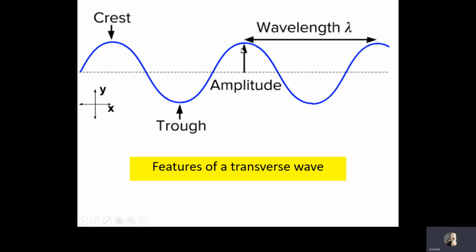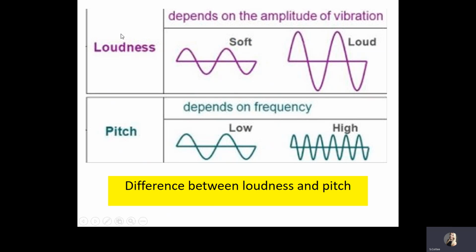Now the wavelength and the amplitude vary depending on how loud the sound is or how high or low pitched the noise is as well. So the loudness of the sound depends on the amplitude. If the amplitude is bigger, then the sound is louder. The pitch of the sound depends on its frequency, which in turn depends on its wavelength.